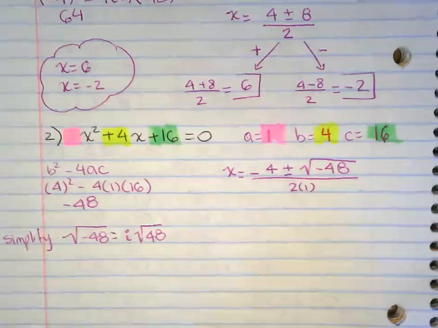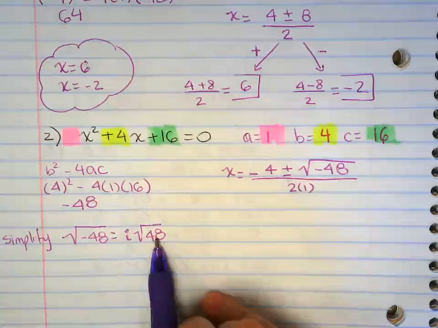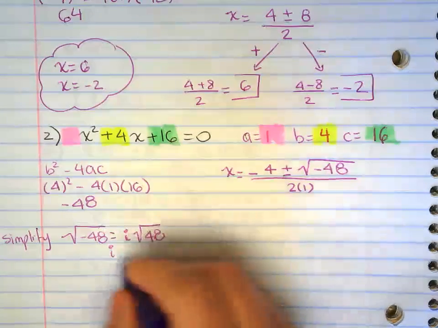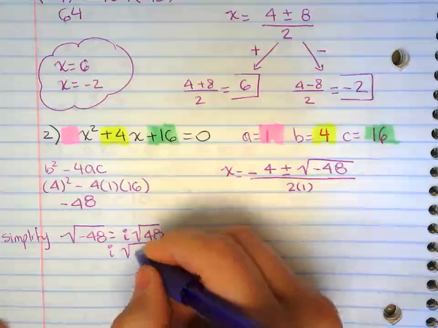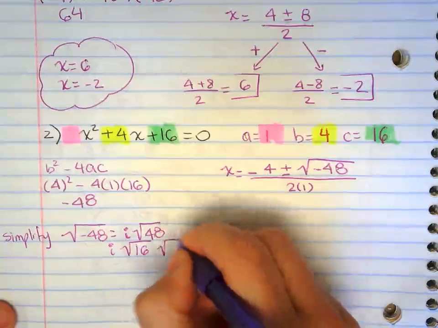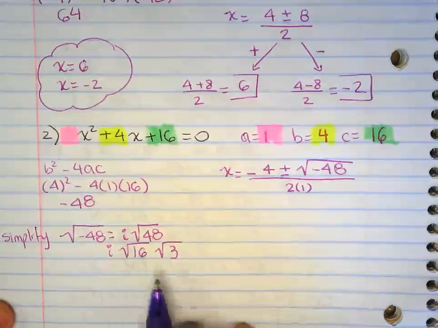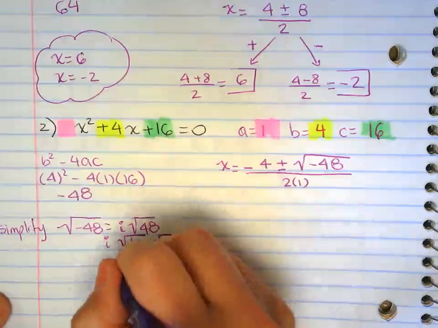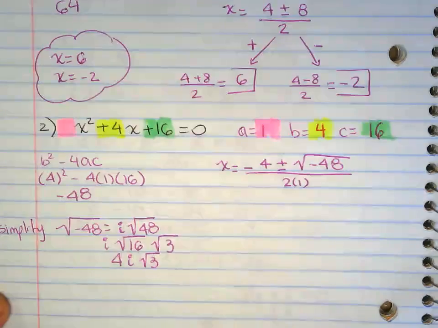So I'm going to have an imaginary square root of 48. But square root of 48 is not perfect. 48 is not a perfect square. So I'm going to have to simplify that radical. I can simplify that as square root of 16, square root of 3. Now, square root of 16 is a perfect square, and when you take the square root of 16, you get 4. So 4i square root of 3.